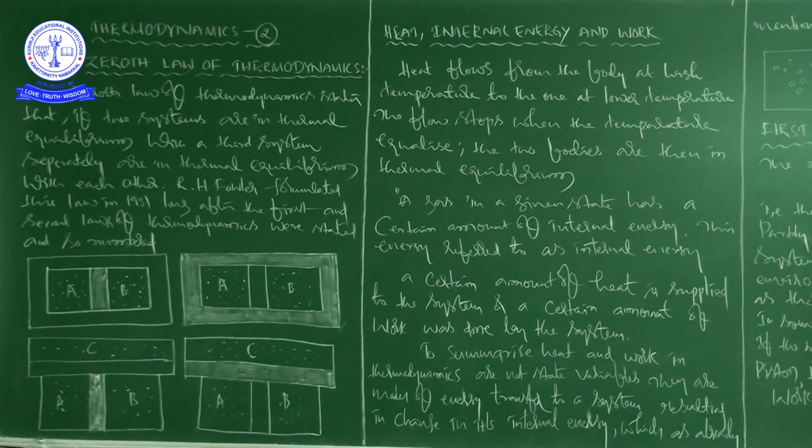What is another way to change the state of the gas? It is to push the piston down to do work on the system, which again results in increasing the internal energy of the gas.